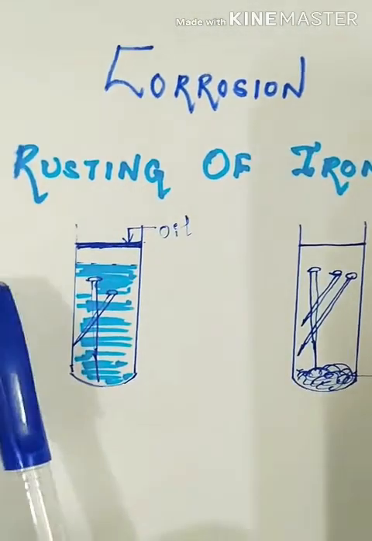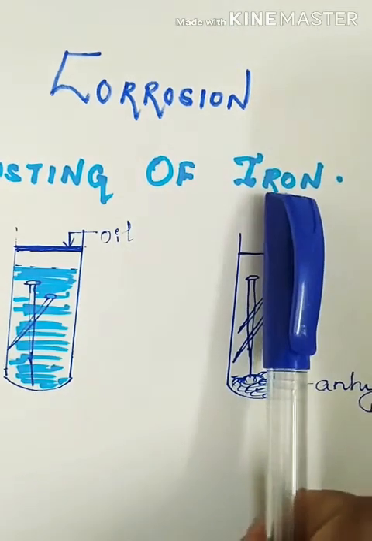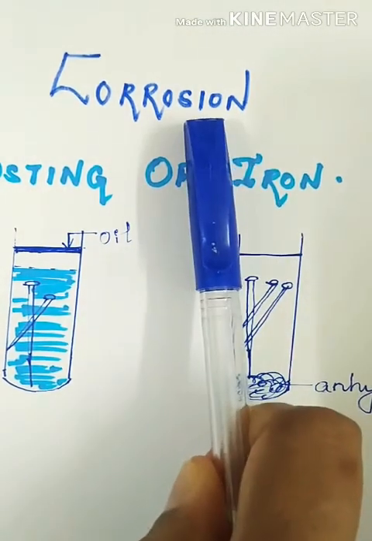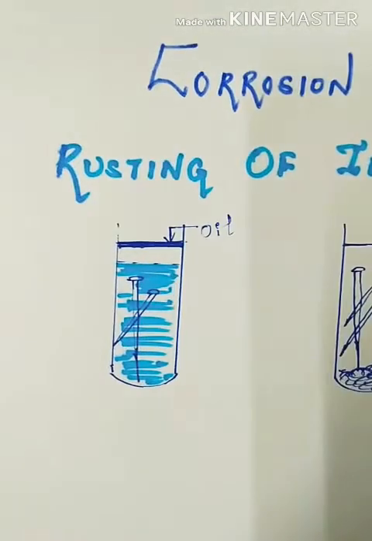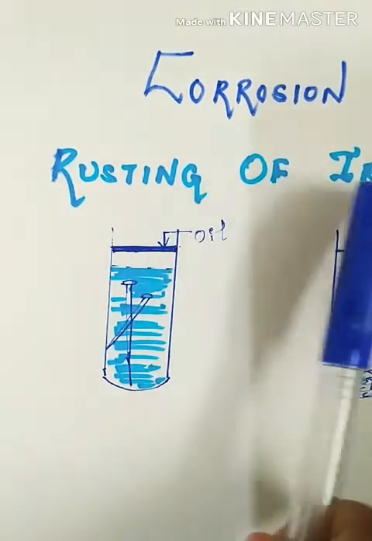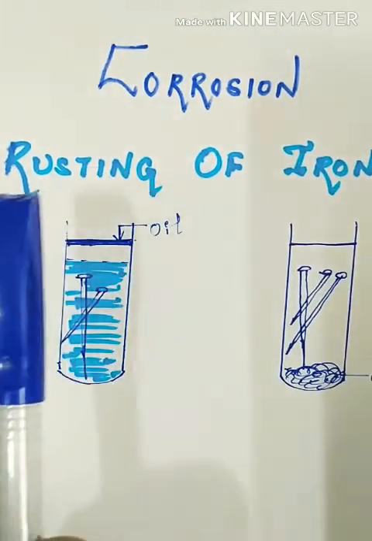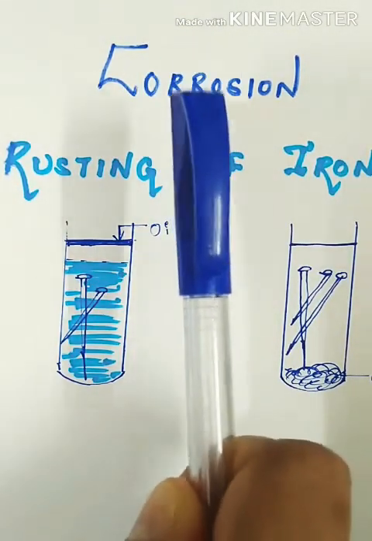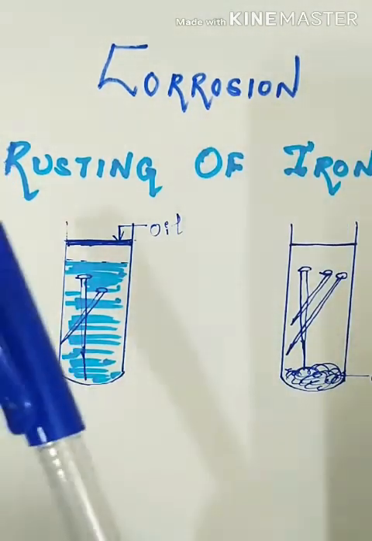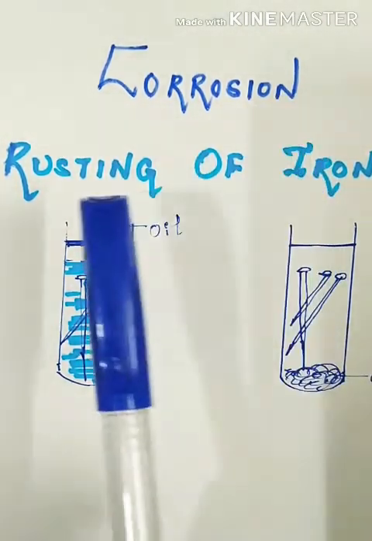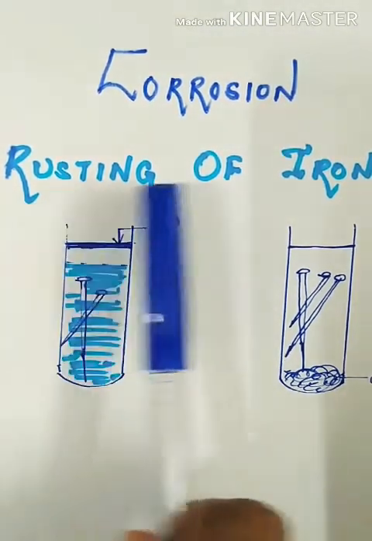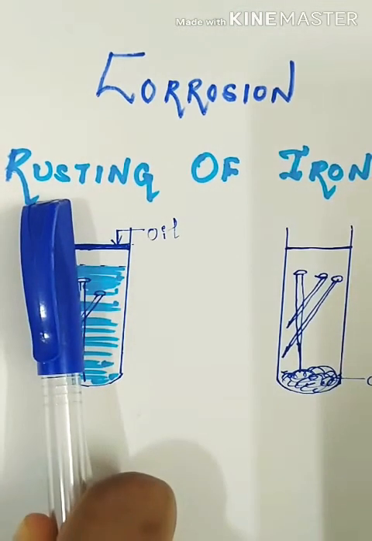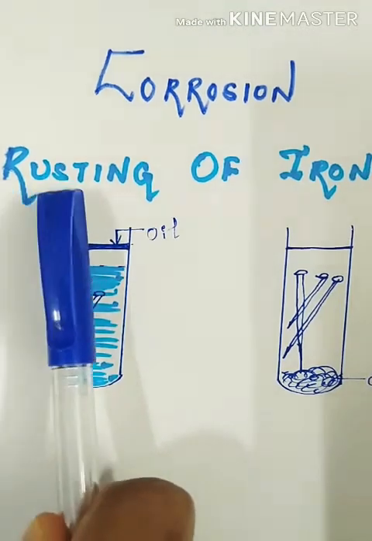In detail, let us talk about corrosion happening in iron. Corrosion, when it happens in iron, we call it by another name. It is called rusting of iron. Corrosion is slow destruction of metal. When it happens in iron, corrosion is termed as rusting. The layer which is formed on iron is called rust. Reddish brown color, yellowish color, it is called rust.